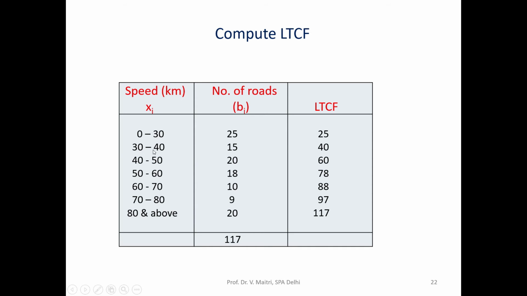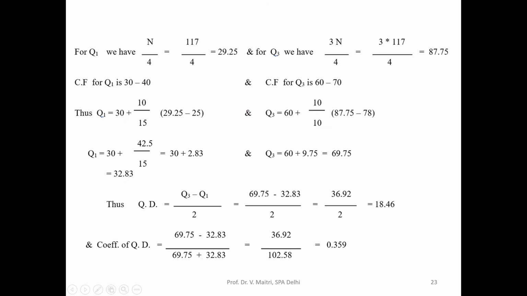So our range is 30 to 40, that frequency is observed in 30 to 40. So the less than cumulative frequency is more than our calculated value. So very simple. So Q1 is 30 plus 10 by 15 times 29.25 minus 25.